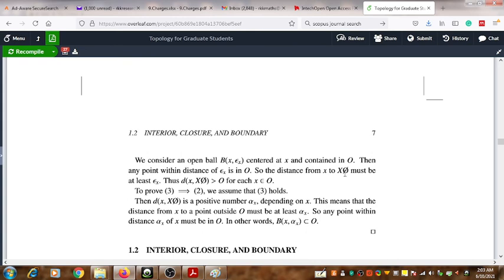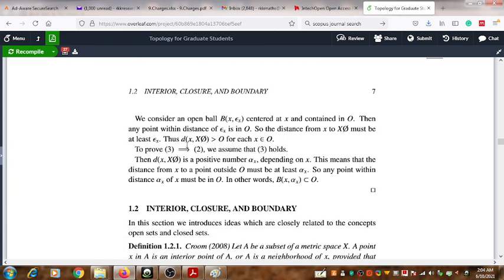So the distance from x to X minus O, and this statement must be corrected, actually it is X minus O, that is, from X we are removing O. The distance from x to X minus O must be at least epsilon x, and thus the distance from the point x to X minus O must be greater than 0 for each x in O, and thus this proves statement 3.